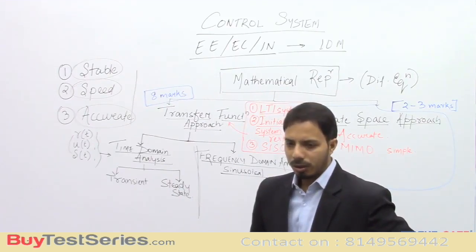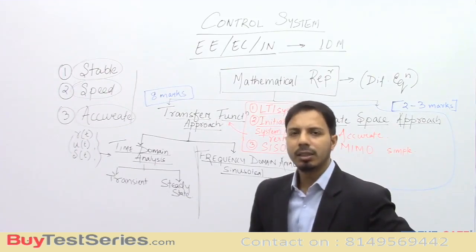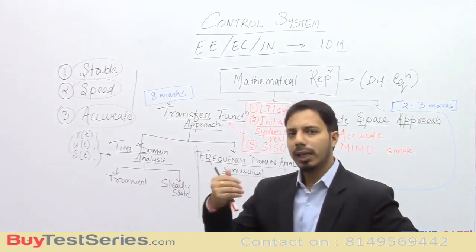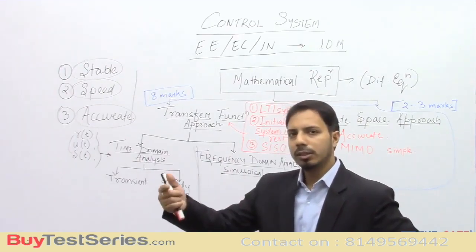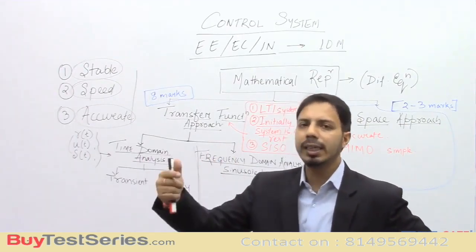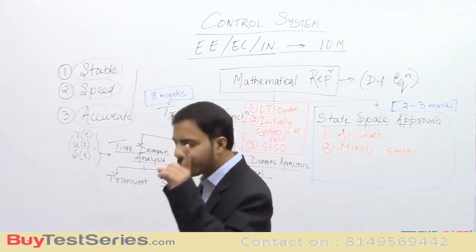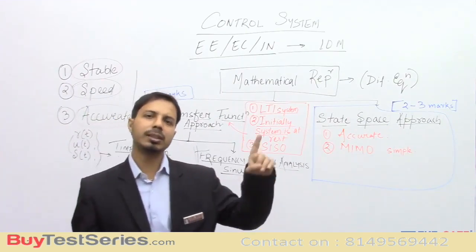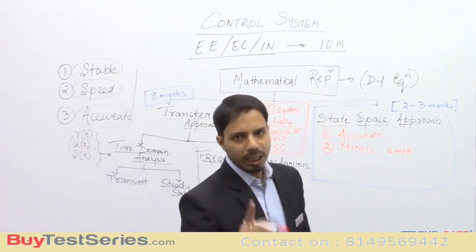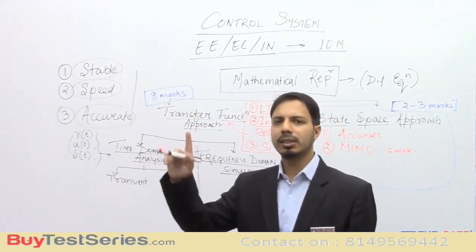Now, these transients will either die out as time increases, or these transients will increase as time increases. If the transient dies out, the system is stable. If the transient increases, the system is unstable.